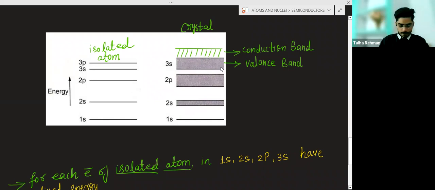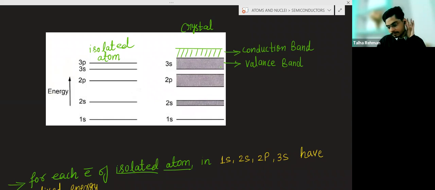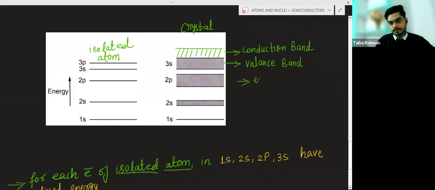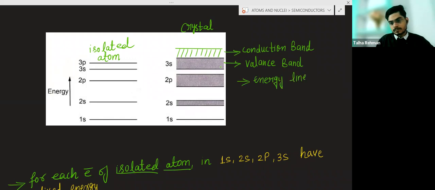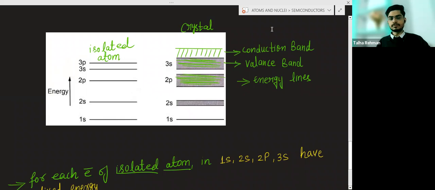So you can say you will have energy lines like this: one energy line, 2, 3, 4, 5, 6, 7, 8, like this. Millions of energy lines you will have, and these lines will be very close, so it becomes a band.